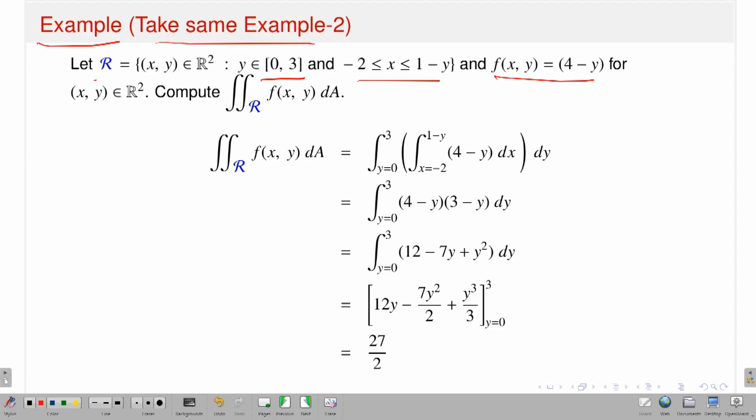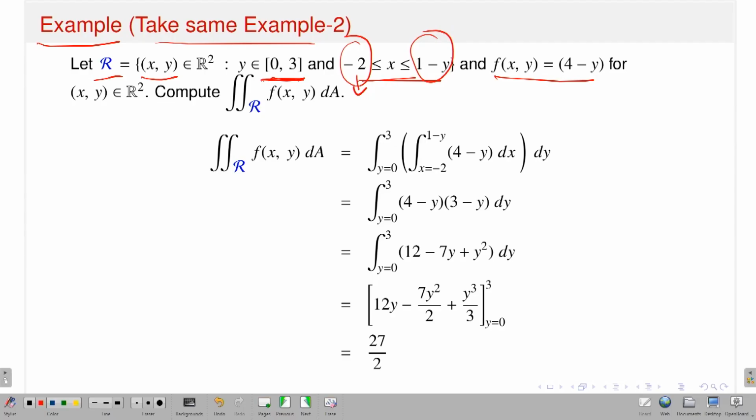So consider this domain: the collection of all those (x, y) in R2, where y varies from 0 to 3, but this time x varies. On the left hand side it is -2 and on the right hand side it is a function of y. Of course, the left side is also a function of y, you can think of it as a constant function, and it satisfies -2 is less than or equal to x, which is less than or equal to 1 minus y, over this region.